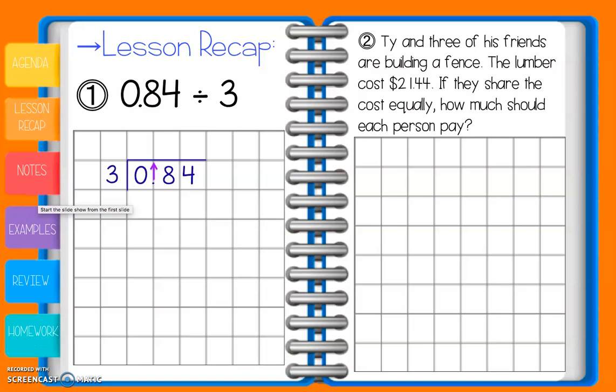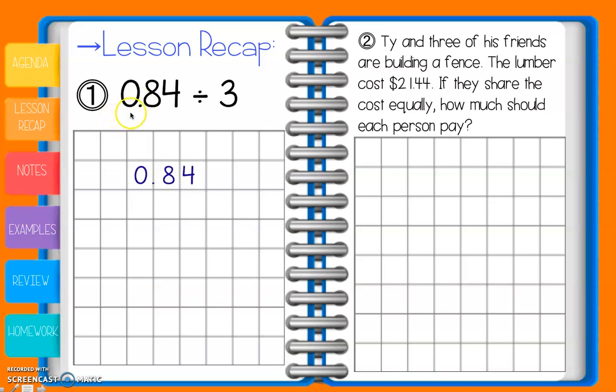All right, guys, today in class we talked about dividing decimals and how we're going to be using the exact same skills that we used in long division to divide our decimals by a whole number. The only difference is today we're going to have to bring our decimal up into the quotient, or up into our answer. So we're still going to use those same steps: divide, multiply, subtract, bring down, repeat. Same old long division stuff, except at the beginning we're going to bring our decimal up into our quotient.